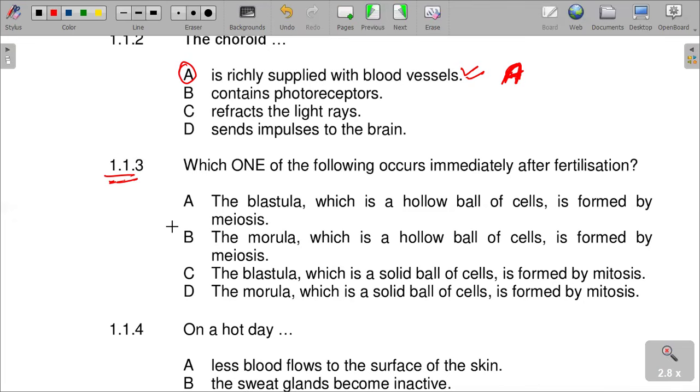Which of the following occurs immediately after fertilization? Immediately after fertilization, the morula, which is a solid ball of cells, is formed by mitosis, which is letter D, number 3. This question is also revised well and thoroughly in the reproduction revision questions on the channel. Refer to that content.